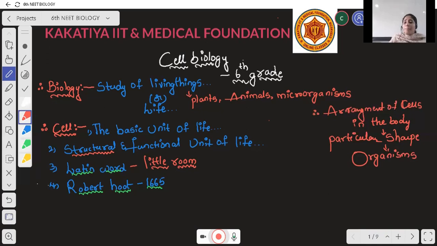The arrangement of cells in the body gives a particular shape or structure to an organism. That's why the cell is called a structural unit.